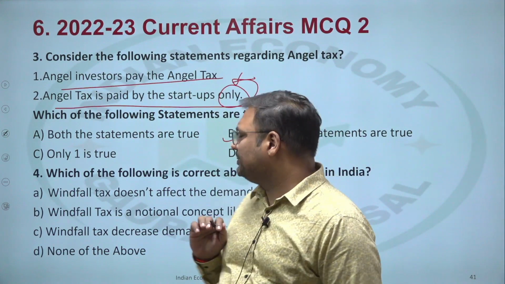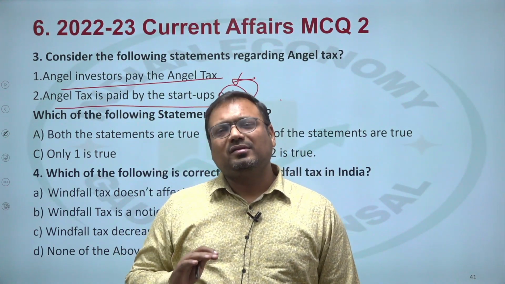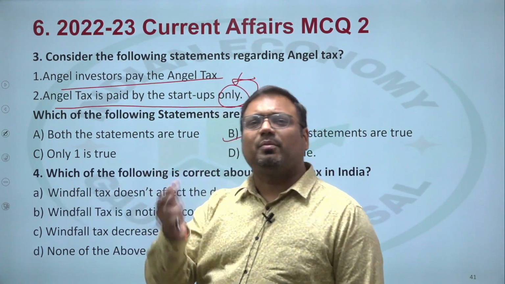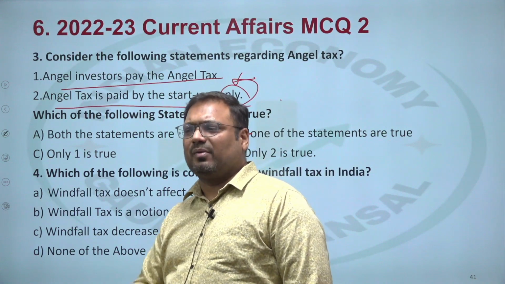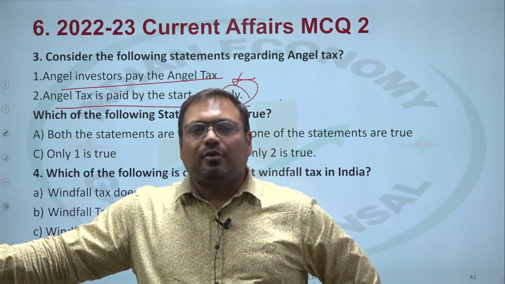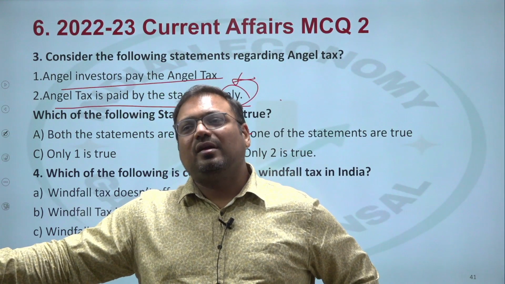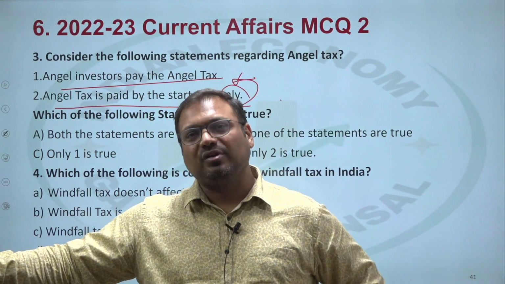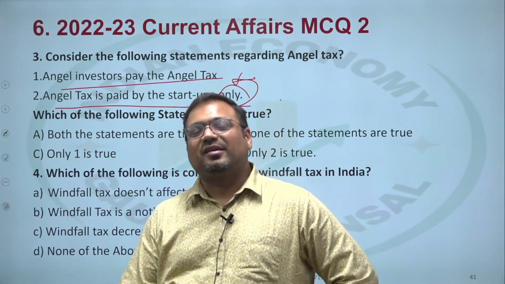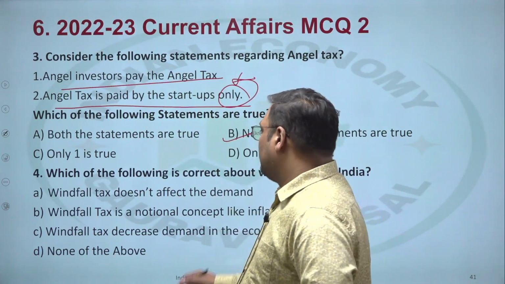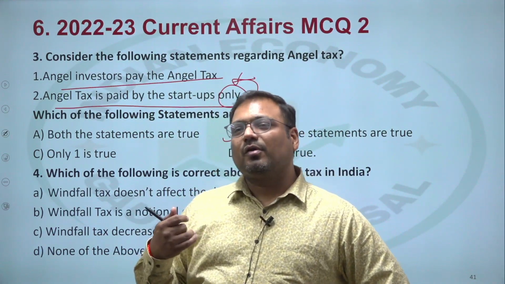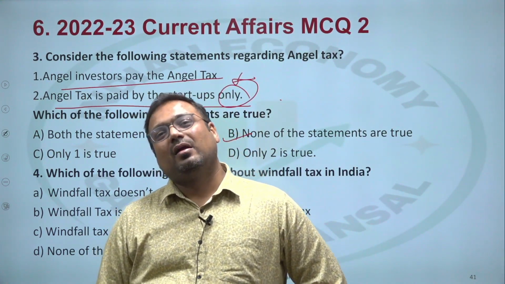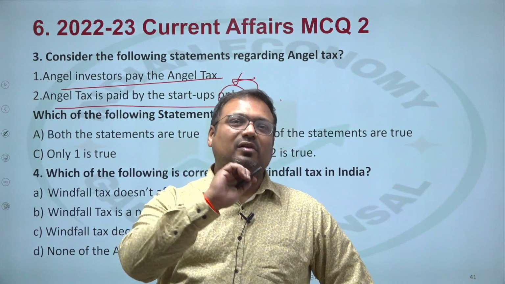Now getting back here, the point is the windfall tax is the tax for which government does not have to sacrifice. What is the sacrifice government make? For a government, introducing new tax means a decrease in popularity, means public unrest, means the fear of losing next election. Okay, that is the sacrifice a government makes. Now windfall tax is the one where government will not be putting extra burden on the people. Think of it that way. If government will not put extra burden on people, they will not resent.